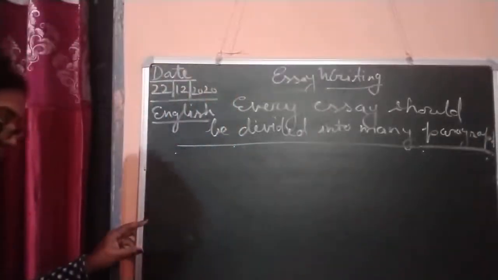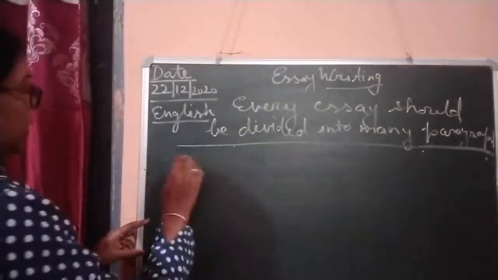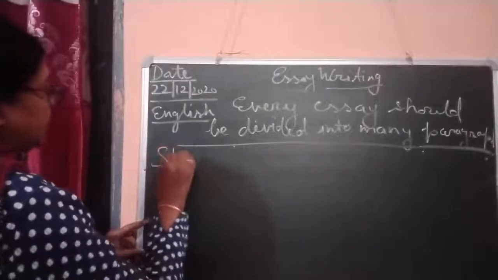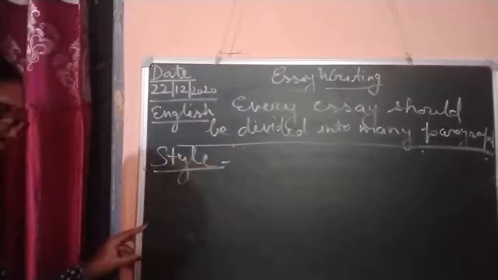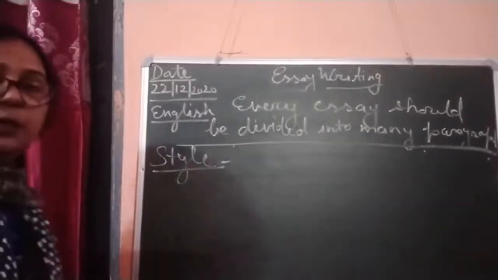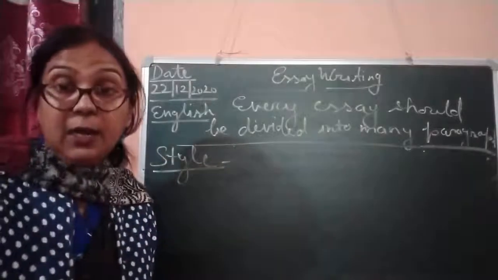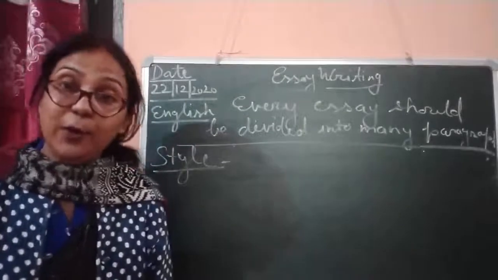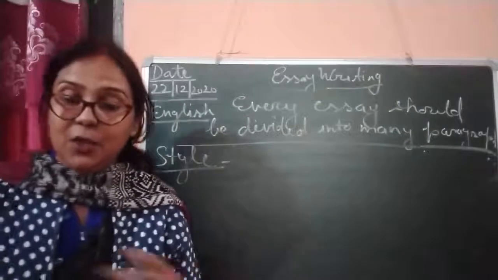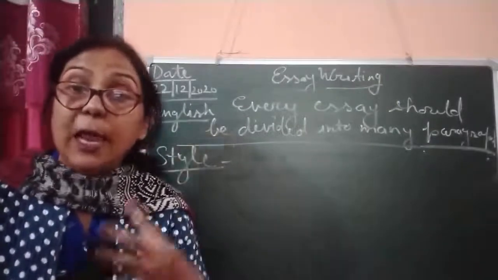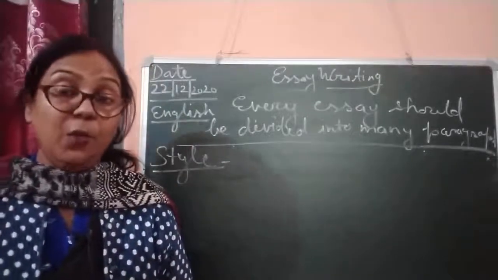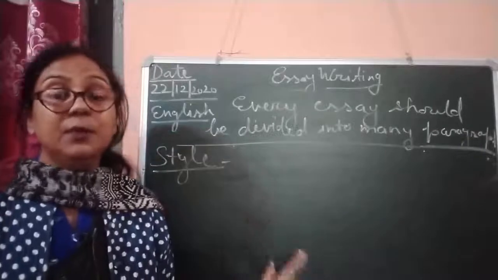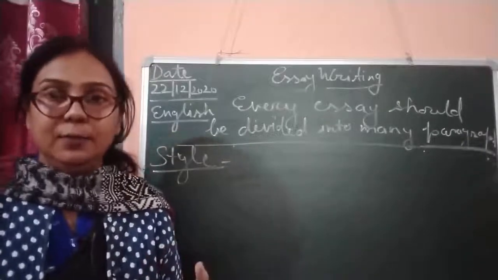Now the third point is style. Style is very important whenever you are writing an essay: how you are going to write or elaborate your points. Why am I telling you this? Because of your writing style.